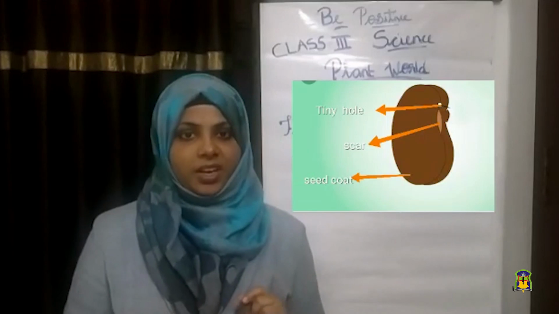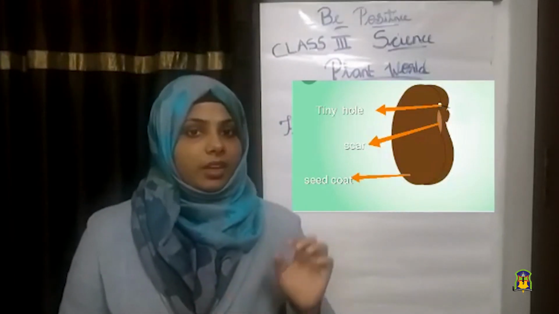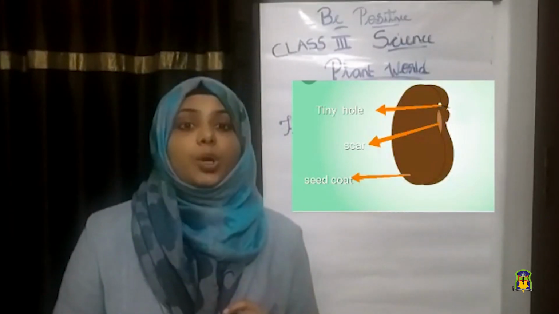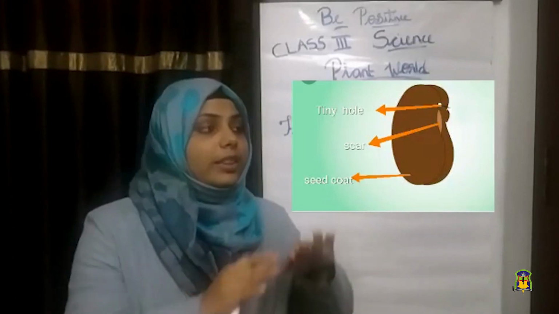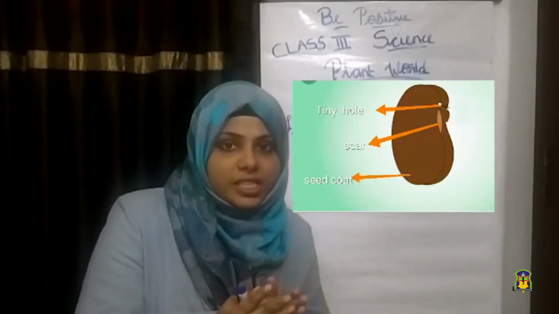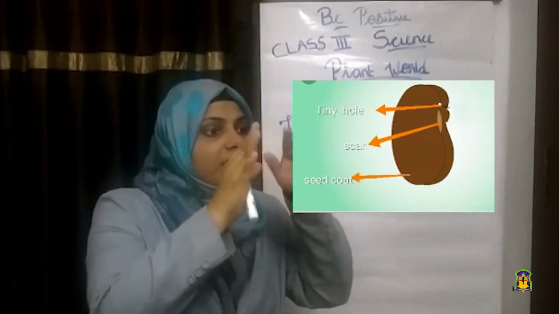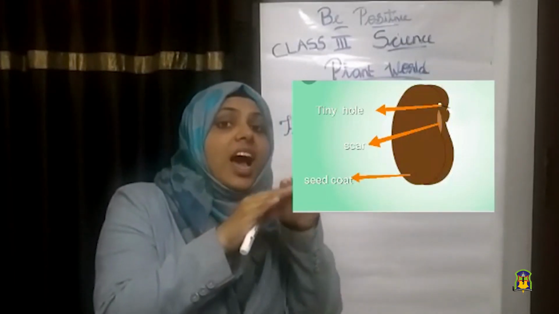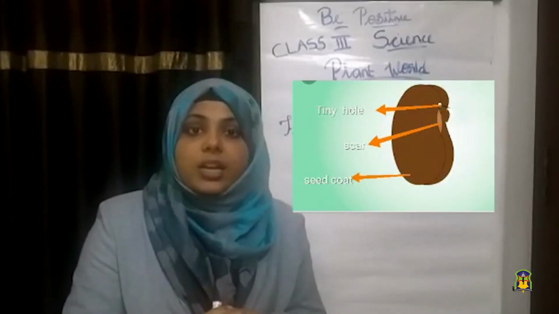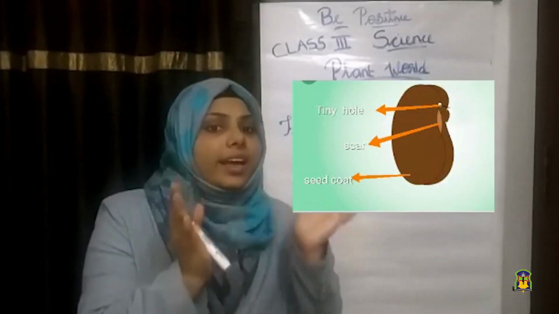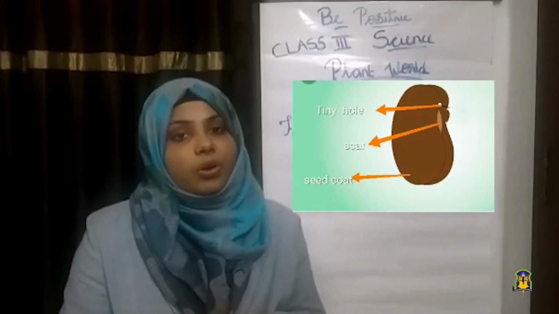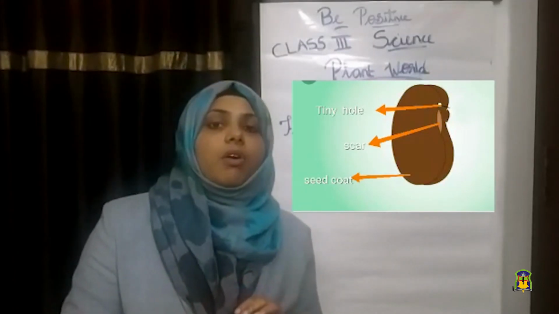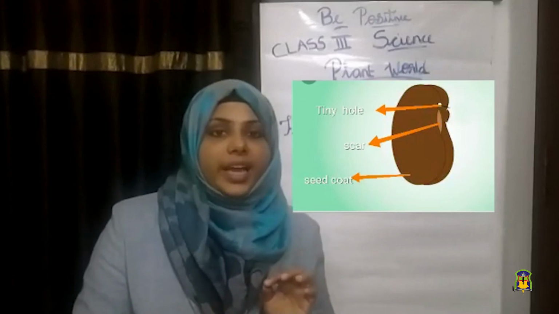Okay children, then the third part is the seed coat. The seed coat is the outer covering of the seed. The part which covers the entire seed is called the seed coat, the outer covering. The role of the seed coat is to protect the seed.